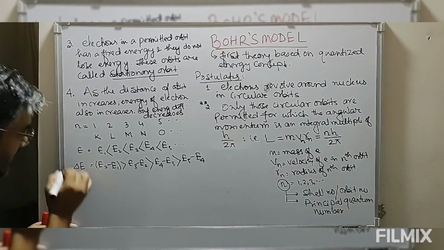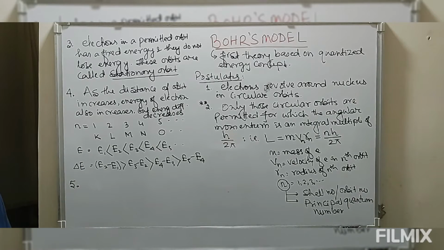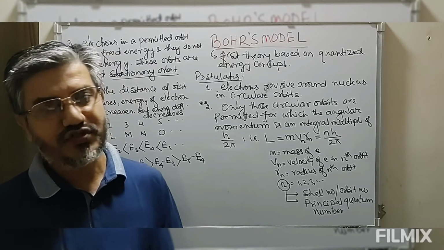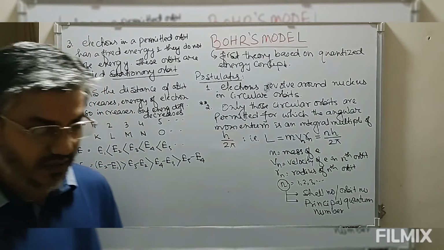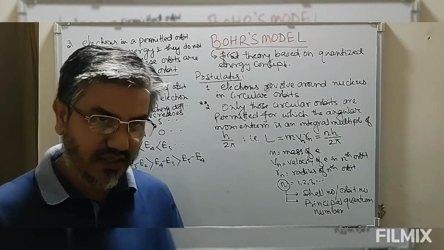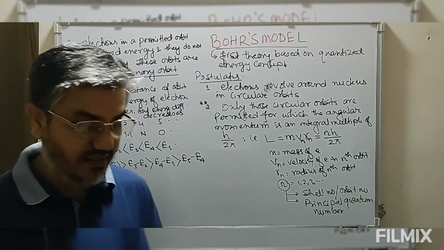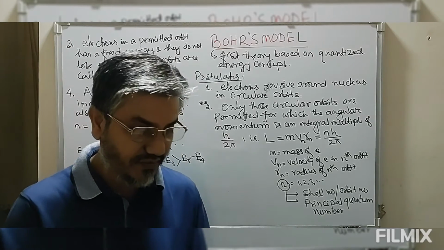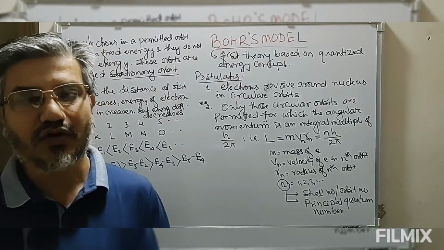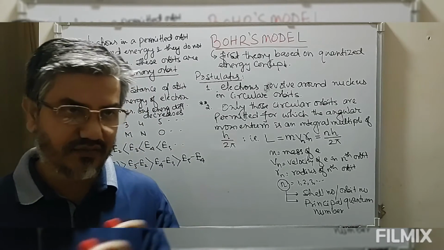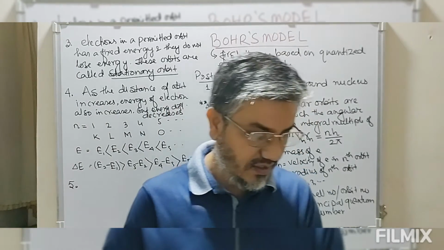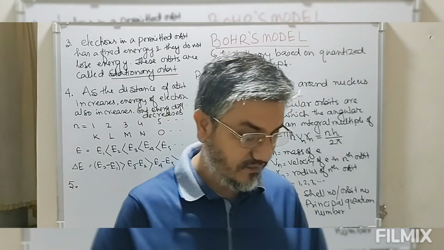Then number 5 postulate says, now look at this, the emission or absorption of energy by the electron is in the form of electromagnetic radiation only. So whenever these electrons absorb or emit energy, this absorption or emission of energy can only take place in the form of electromagnetic radiation.